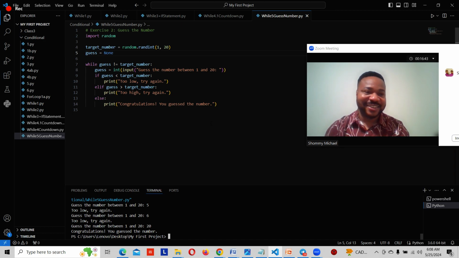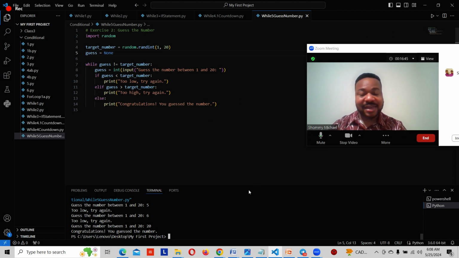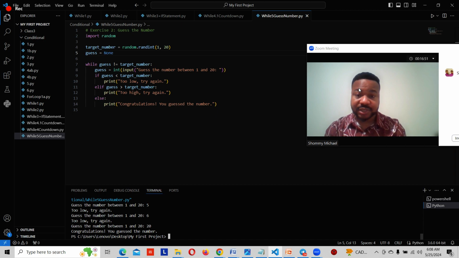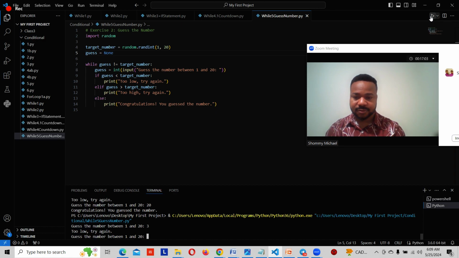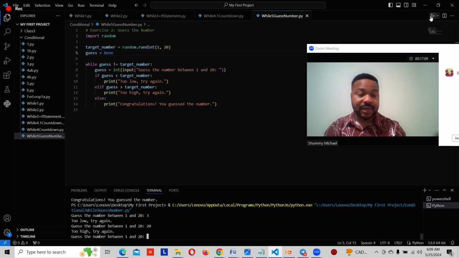Let's run the program again. This time, the number it chooses is not going to be the same as before, because this is random. It's just going to pick any number randomly whenever we run the program. Let's choose 3. It said it's too low. Now let's try the 20 we tried the other time. It said too high.